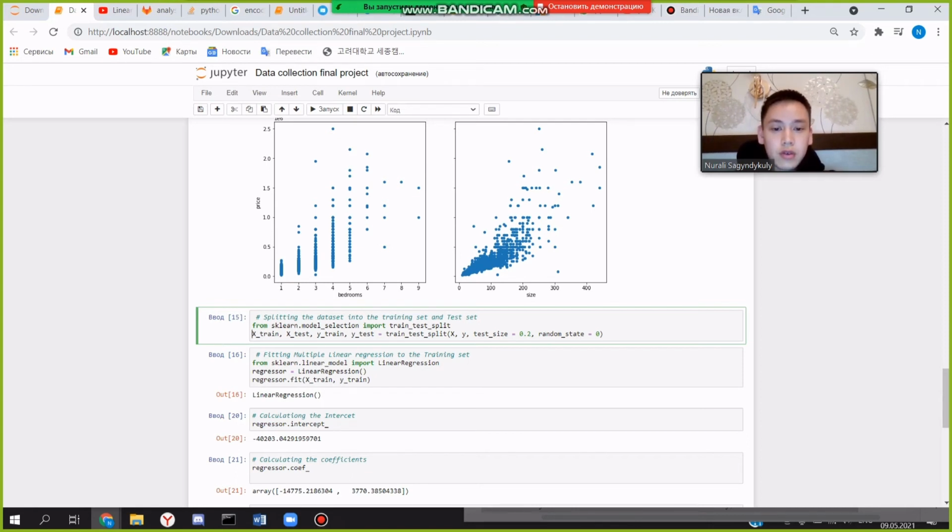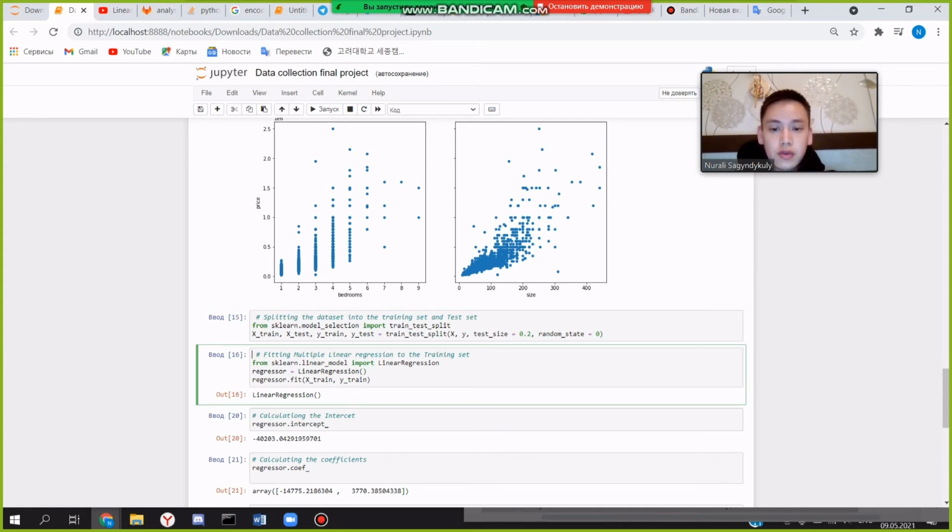Our 80% will be training data and the 20% will be test data.